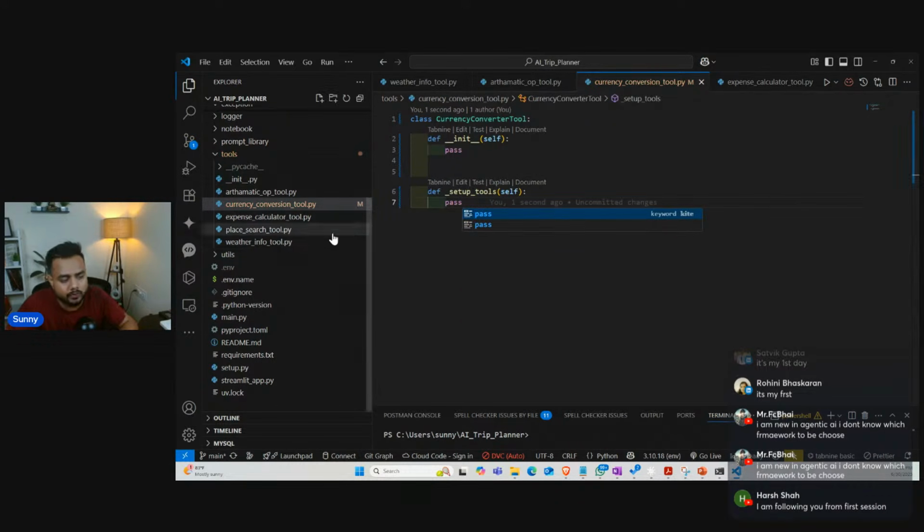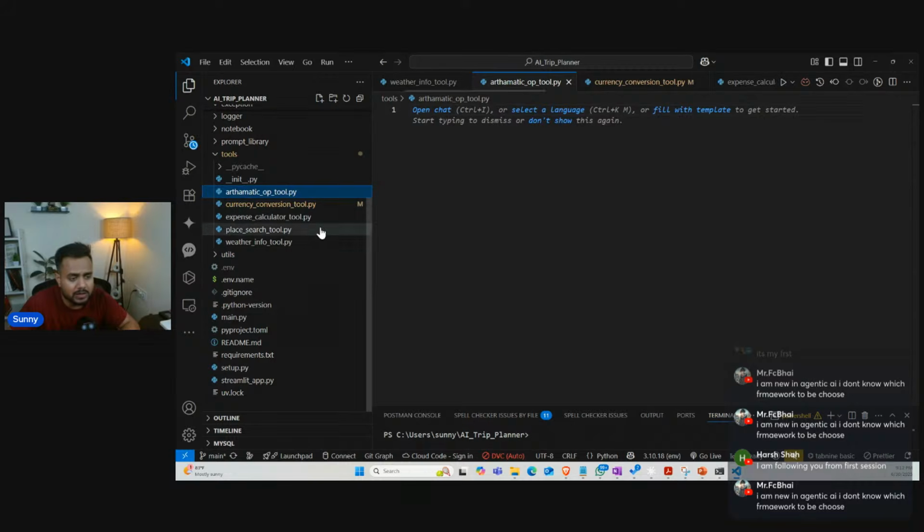Until then, I can write code in my other file as well. So I'm going to open this arithmetic operation tool. Inside this arithmetic operation tool also I will write my code. So let me write the code over here.